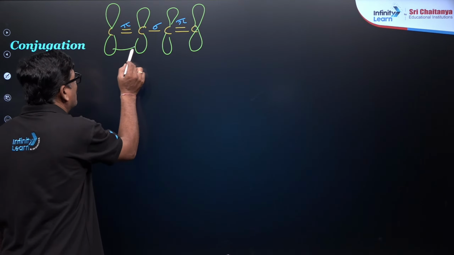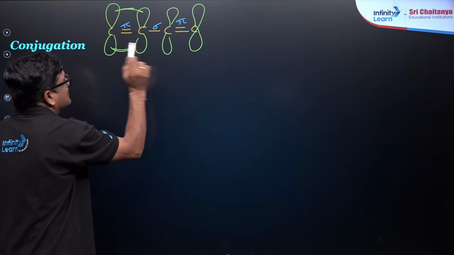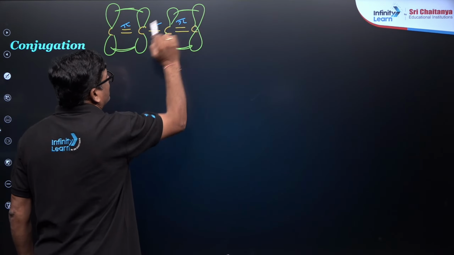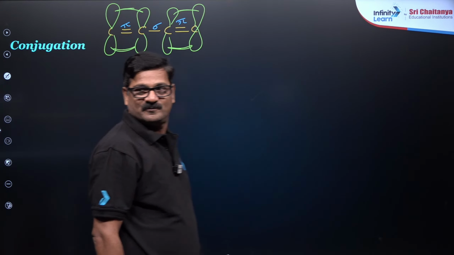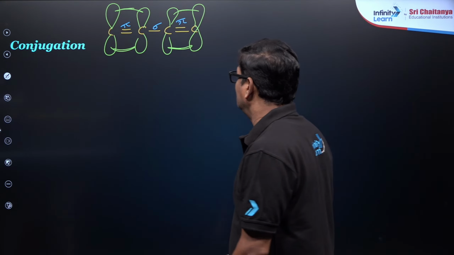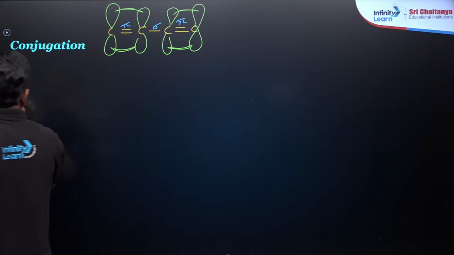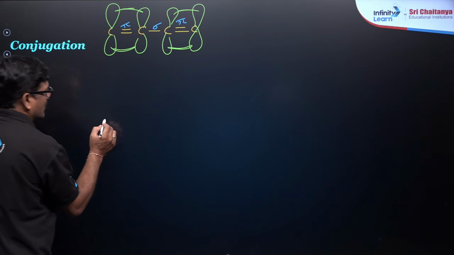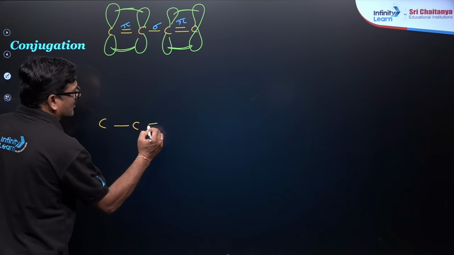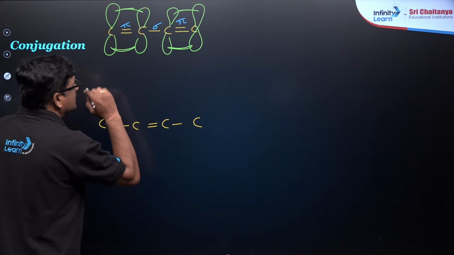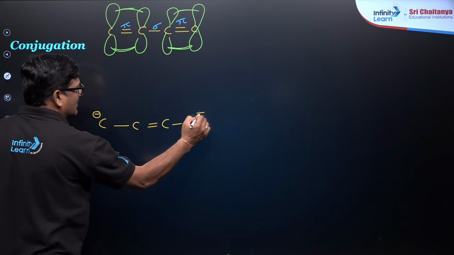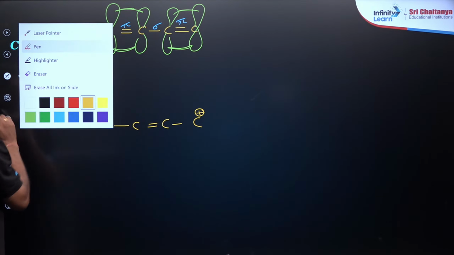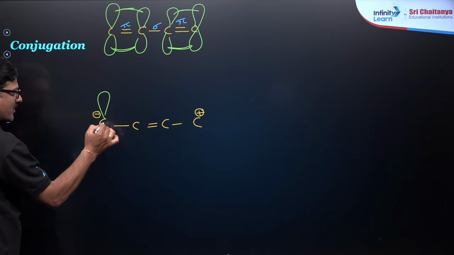Now these two are going to be organized and form a pi bond, and these two orbitals also can form a bond now. When this happens ना, it is going to have the structure, और एक structure भी आ सकता है. देखो carbon and carbon, double bond carbon and carbon. So it will break here, it will get a negative charge, it will break here, it is going to get a positive charge. Look at this, how it is going to happen.